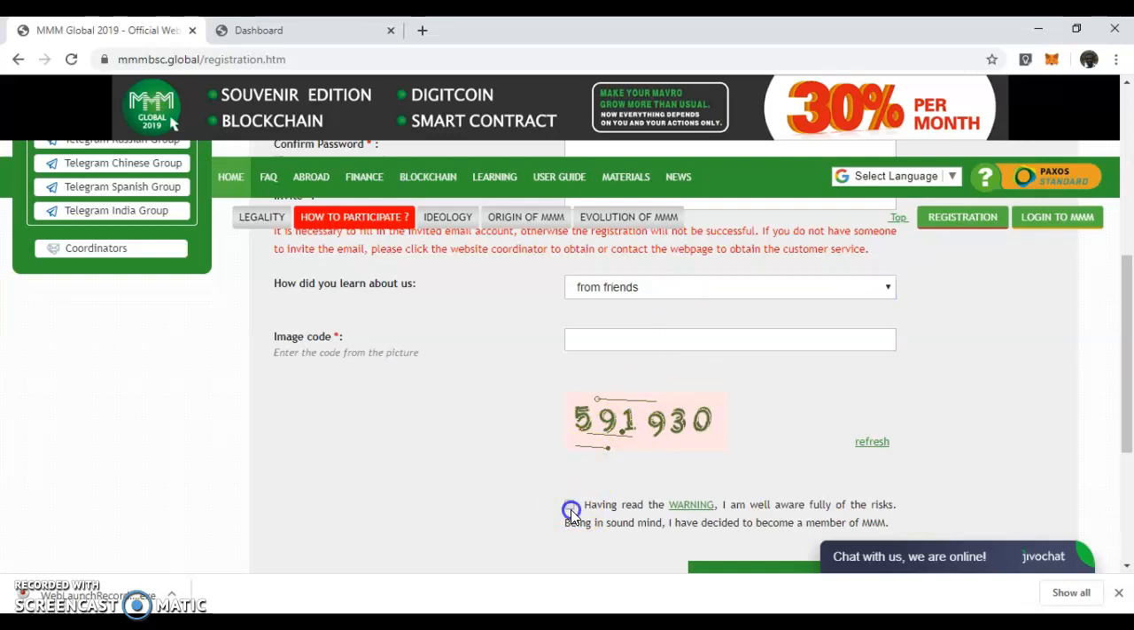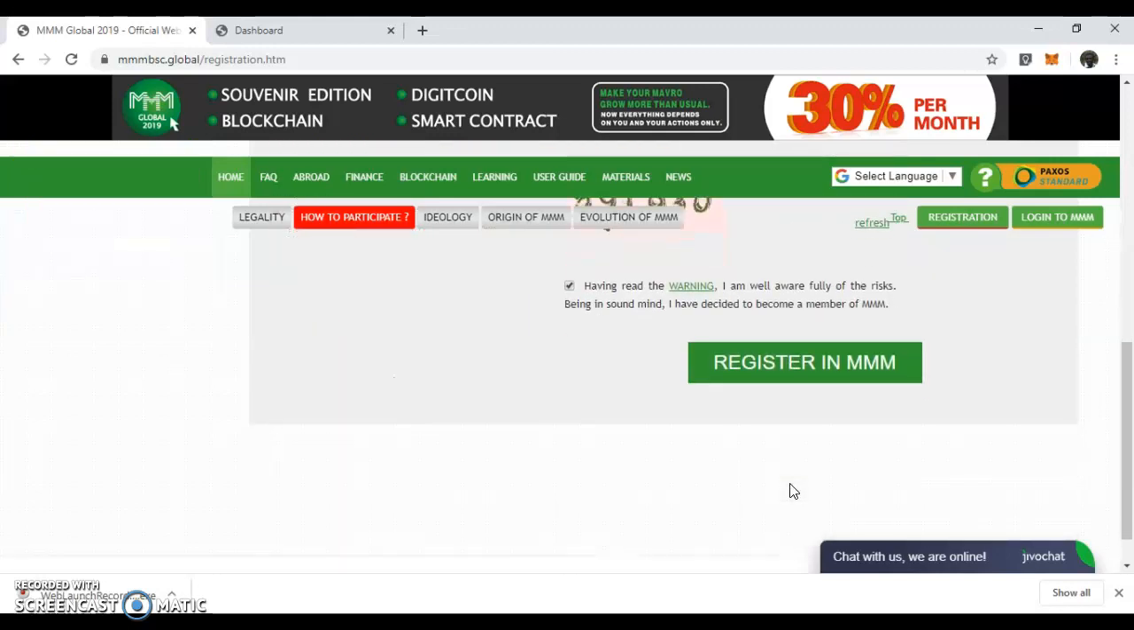and then you put a mark on this button here, like this, to show that you have read the warning. You click here to read the warning. The warning is very important. It enables you to learn about the risk that you are going to be involved in to decide for yourself whether you want to go on or not. If you do that, you now click on this button, register in MMM.